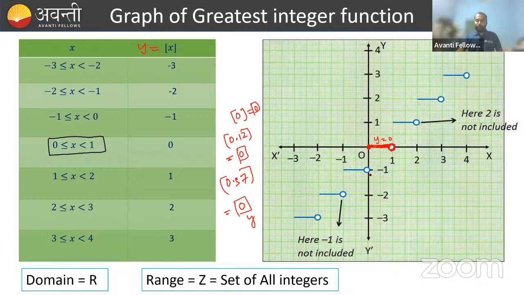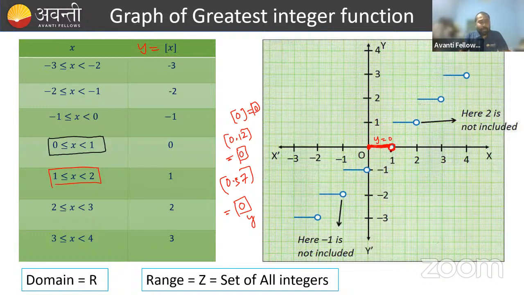Next, suppose I am now taking x lying between 1 to 2, where 1 is included and 2 is excluded, right? Sorry, what I have said, one thing. We have taken the values of x in the first case in between 0 to 1, when 1 is excluded and 0 is included. What we are getting? We are getting y is equal to 0. Is that clear? Right. Clear.